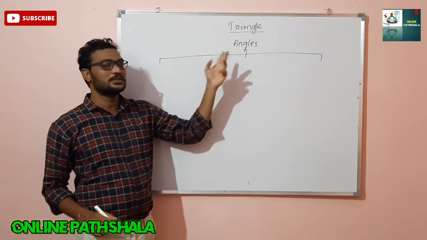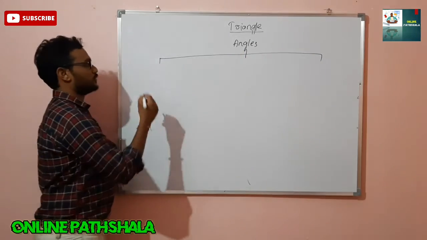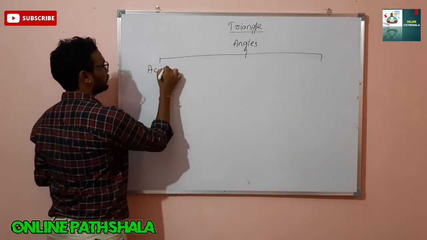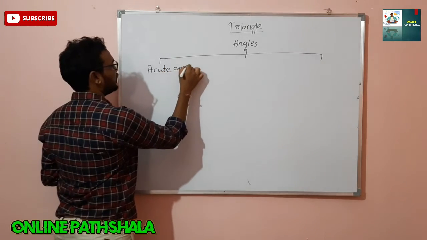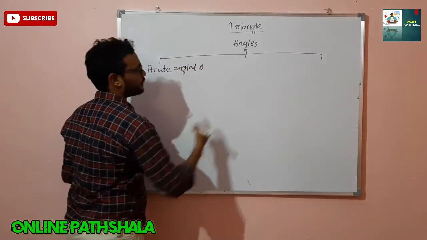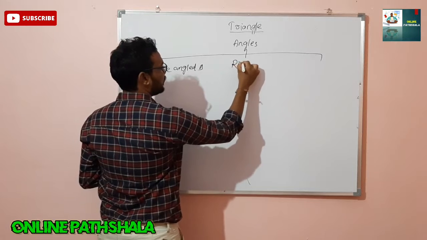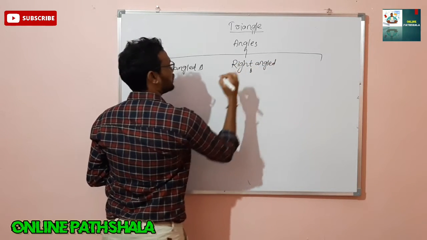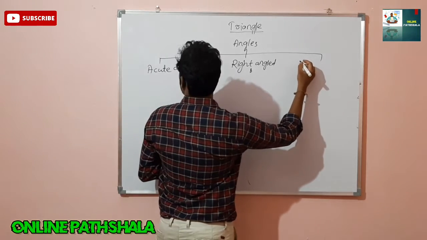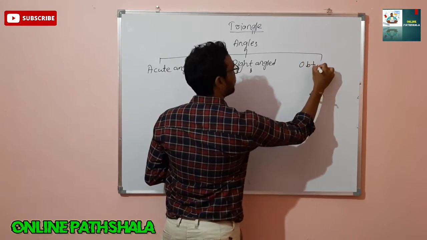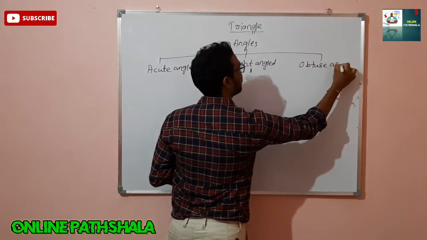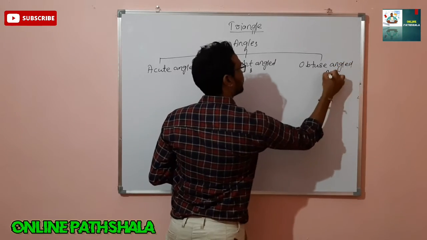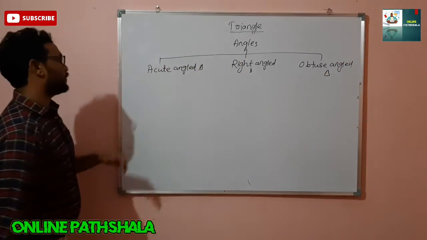Now the second type, that is on the basis of angles. On the basis of angles, there are 3 types of triangles. The first one is the acute angle triangle, the second is the right angle triangle, and the third is the obtuse angle triangle. What is an acute angle triangle?